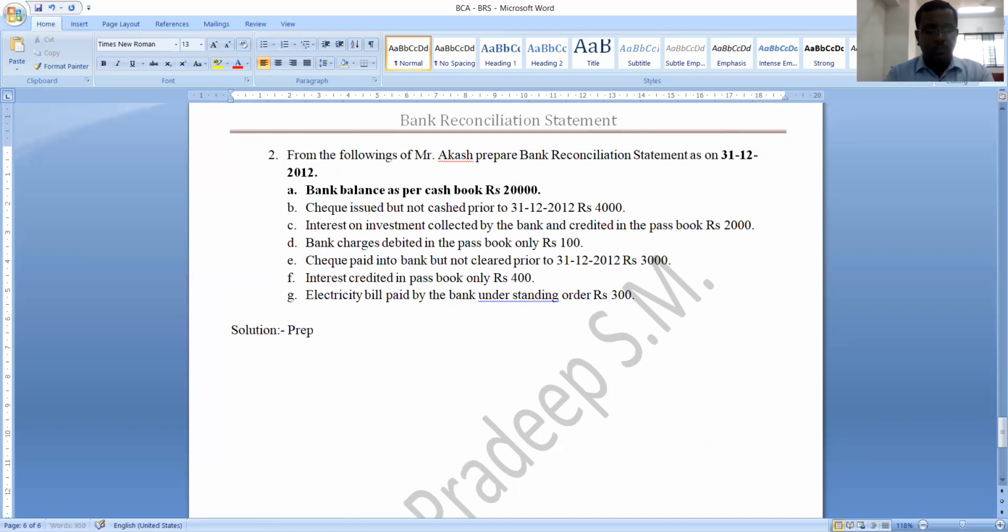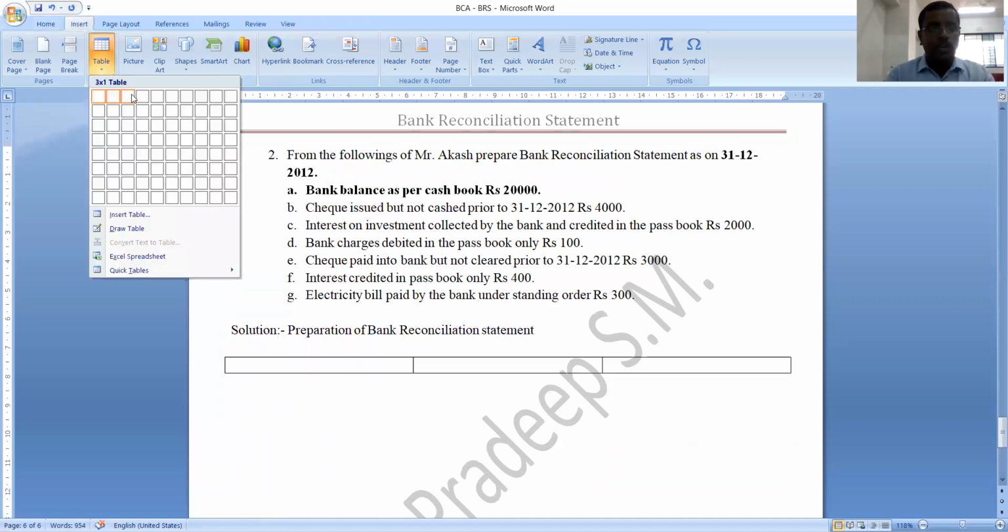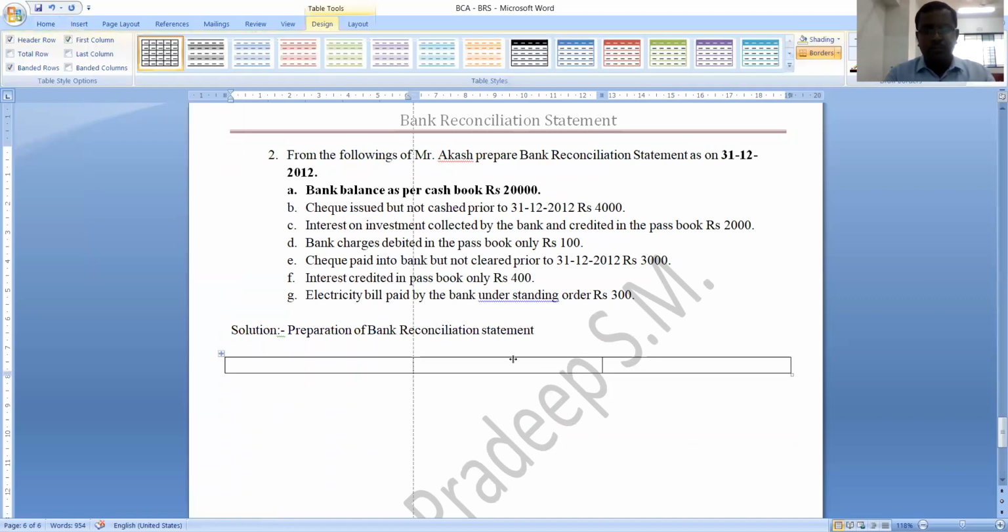That is preparation of bank reconciliation statement. Let us make the format. As I told you people, how many columns will come? Three columns will come, right? First column is for particulars, and second column is for amount and third column is for amount.